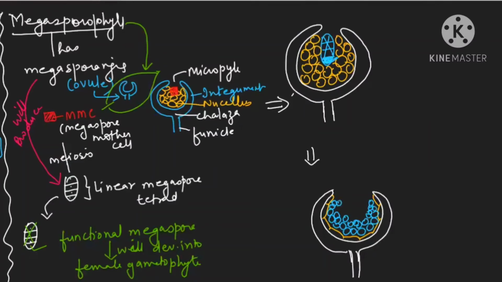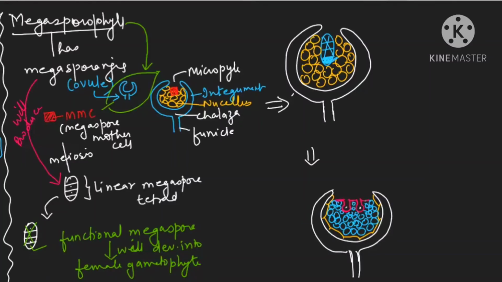Inside this female gametophyte there will be sex organs. The sex organs are archegonia. Let me draw the archegonia with venter and neck. I will draw only two archegonia, though there can be two to many. This gap is now filled with the nucellus. In the center of each archegonium, I'm putting a dot as an egg.